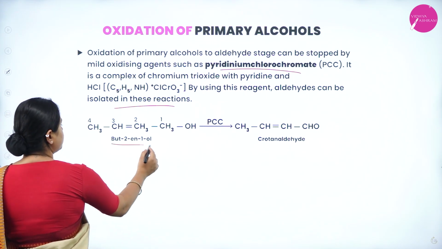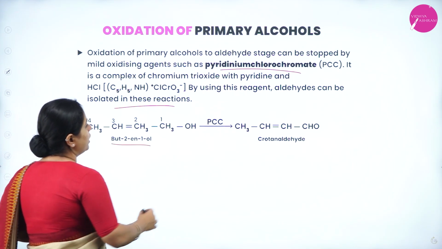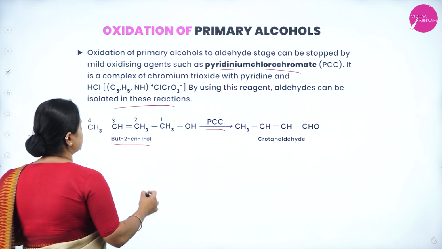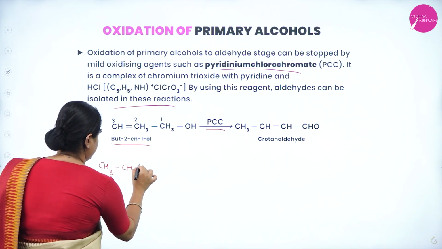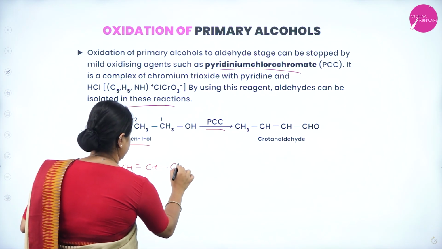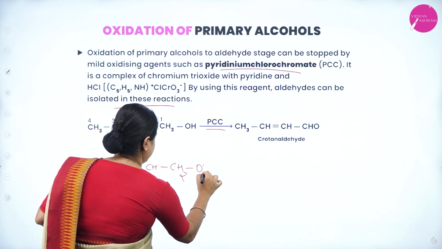So you have but-2-en-1-ol here. So now in the presence of PCC, what happens? So let me write this down here. CH3, CH double bond CH, CH2, OH. Okay.